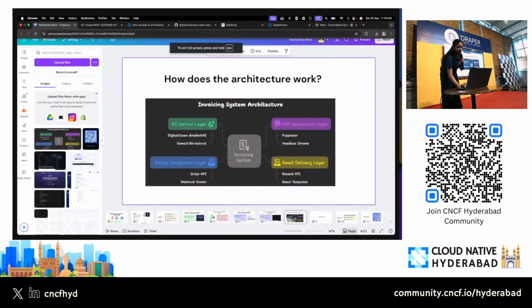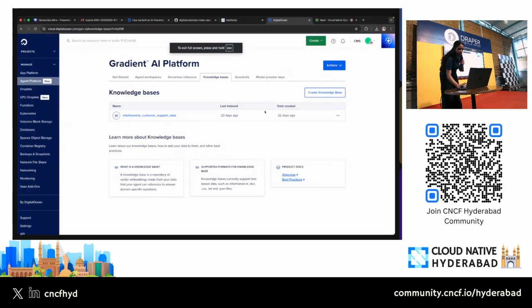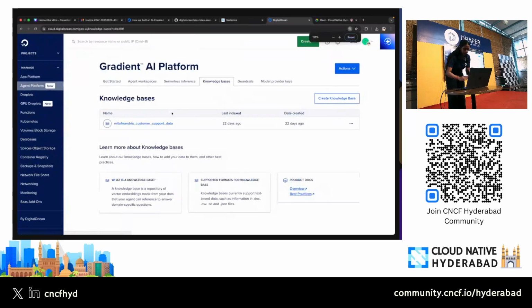So let's go to, yes. I've already logged into my DigitalOcean profile. I'll zoom in a bit, and you can just go to cloud.digitalocean.com. If you are signing up for the first time, you will get $200 worth of credit, so you can actually try it out without having to spend anything from your pocket.